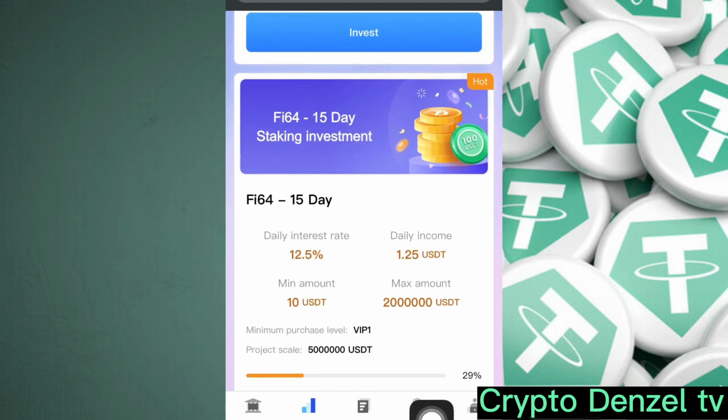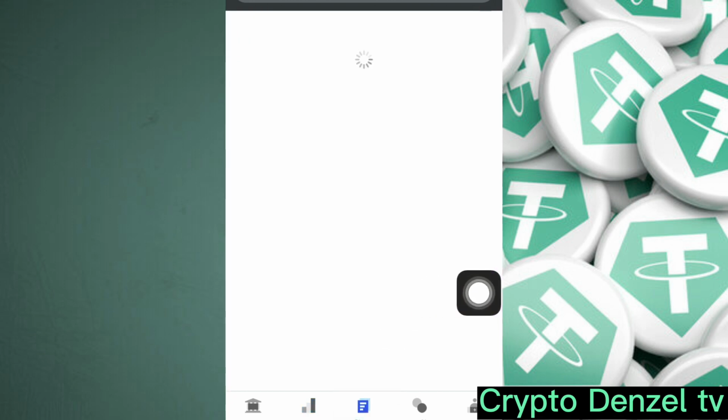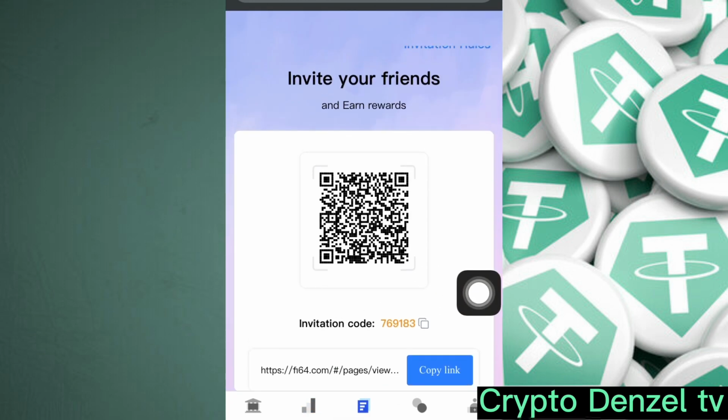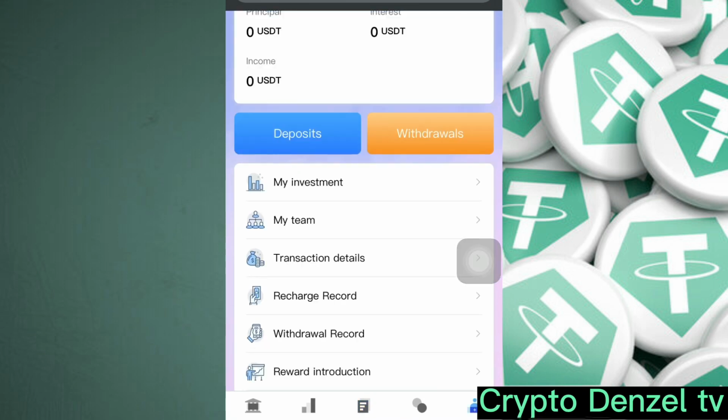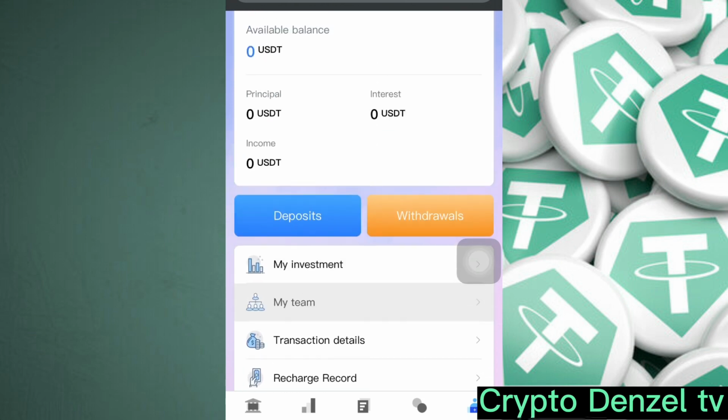Also, they have a live support over here that you can tap on, so that you could be able to test their Telegram or their support. So over here too, when you click on the share button, you could see that a link will be generated for you. You just click on copy, share it with your friends and family, so that you could be able to get more and more money whenever they deposit.